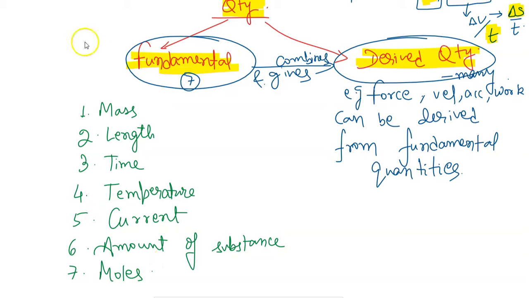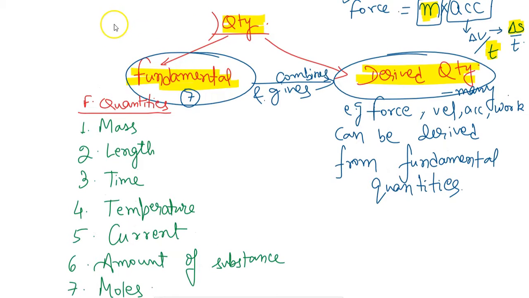Okay, so if you look at the quantities, I have mentioned here the fundamental quantities. Now every quantity will have some units, right? Because we have seen this at first. We can measure a quantity, which means it will have a numerical value as well as some unit.